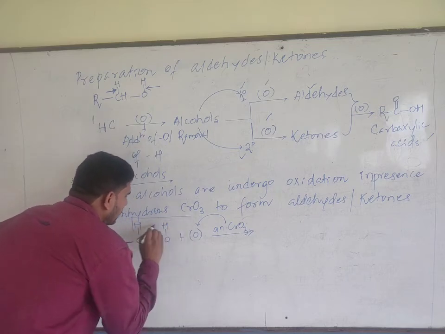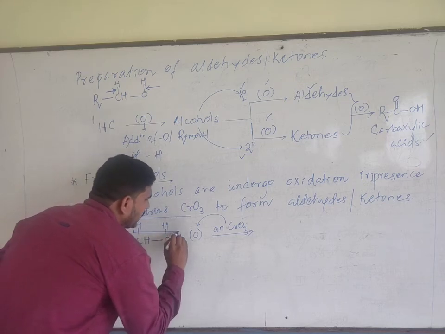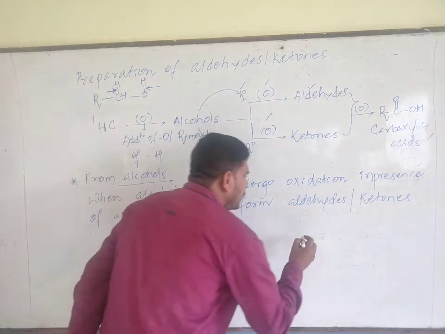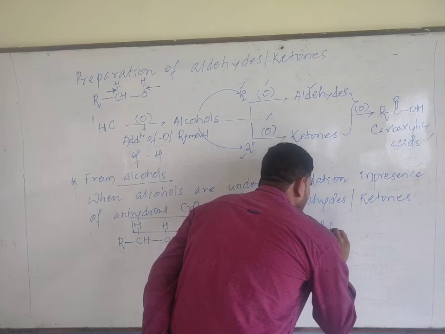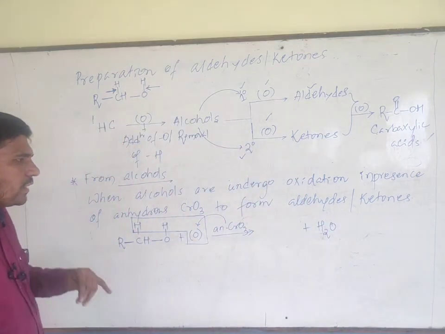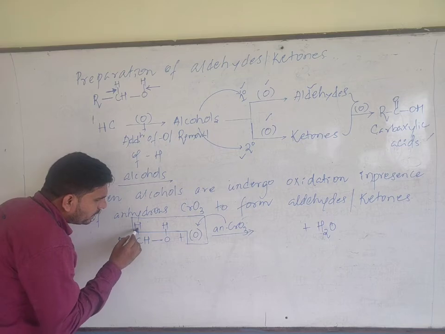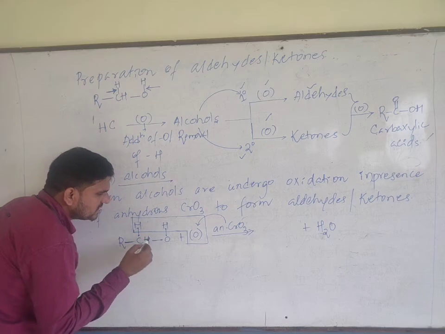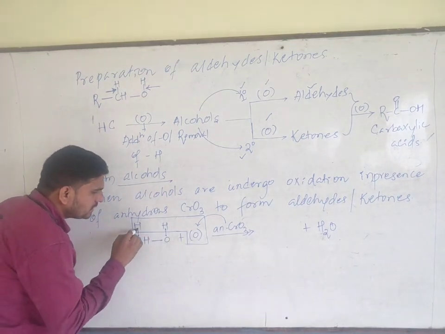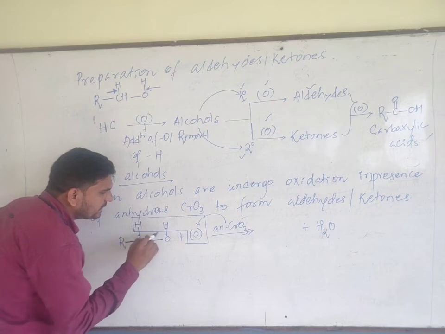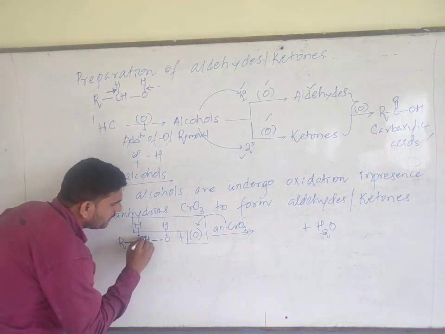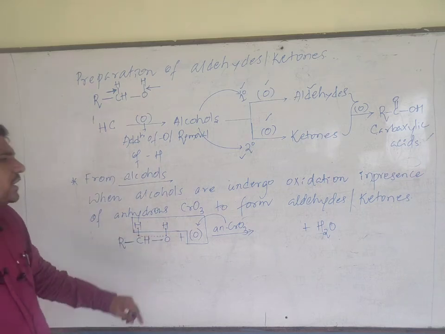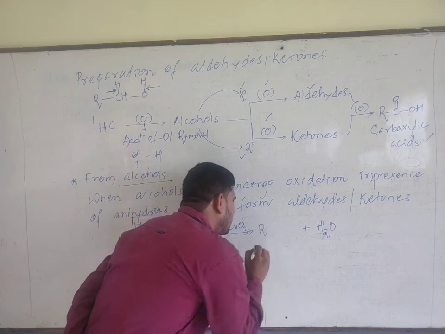What is the product? I will show you over here by drawing a line itself. Two hydrogen, one oxygen form H2O. Water is liberated. And listen carefully, over here two electrons are there, totally two. Let us imagine this is a homolysis process, meaning symmetrical cleavage. Two electrons remain after symmetrical cleavage. They form a carbon to oxygen double bond. The carbon to oxygen single bond becomes a double bond.